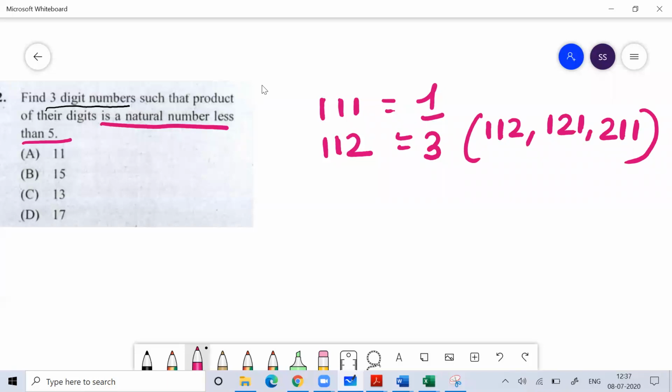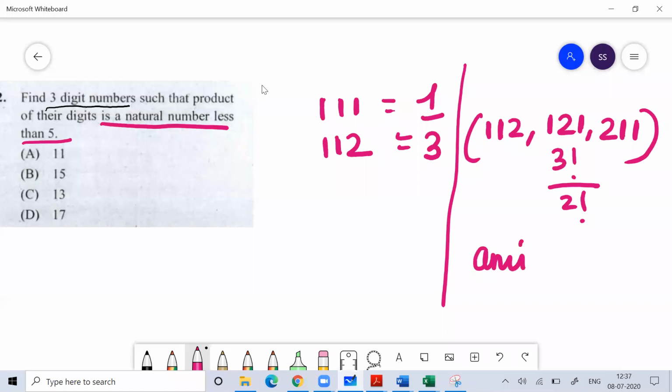You could have written this directly as 3 factorial by 2 factorial. Those who understand the concept of factorial can write this as 3 factorial by 2 factorial, because three digits are there, 1, 1 and 2. So three digits can be arranged in 3 factorial ways, but the digit 1 came two times. So in how many ways can you do it? 3 factorial by 2 factorial.